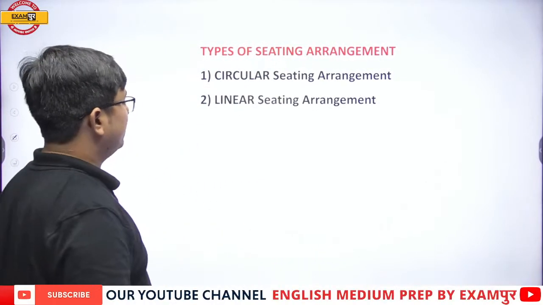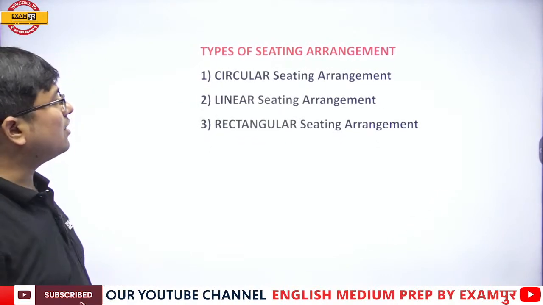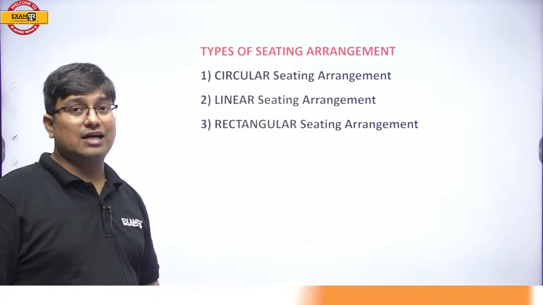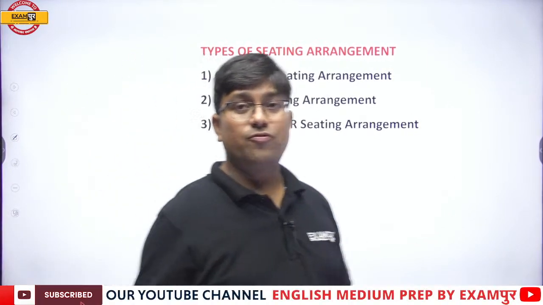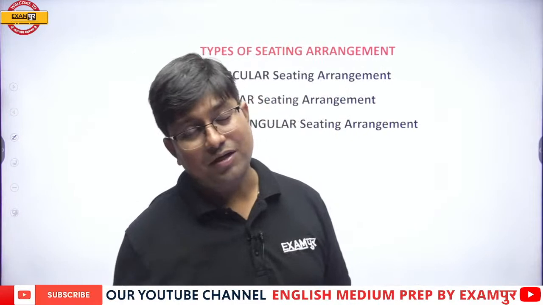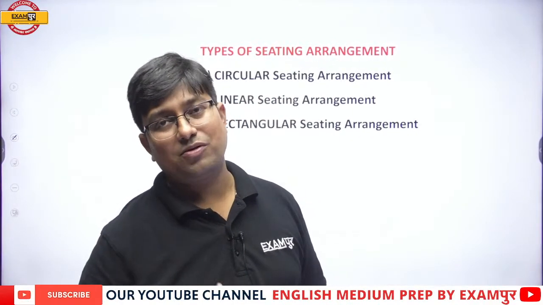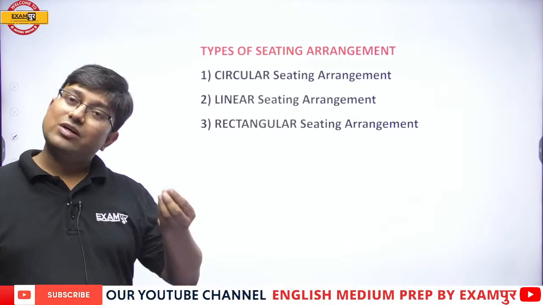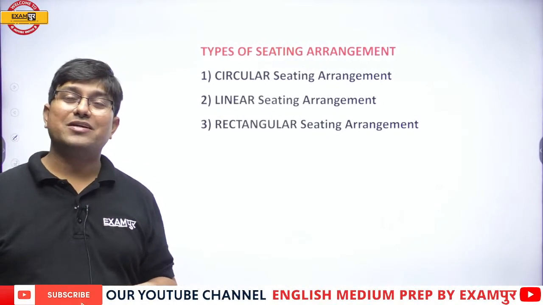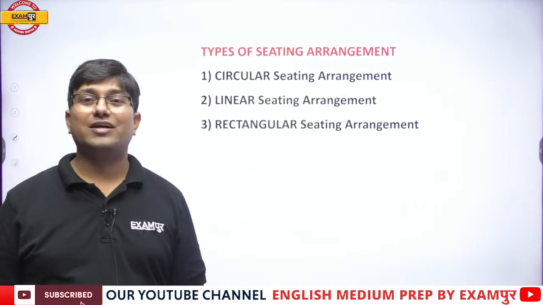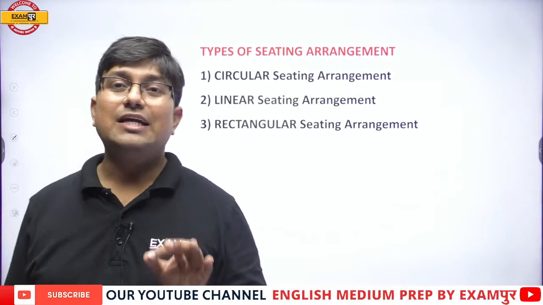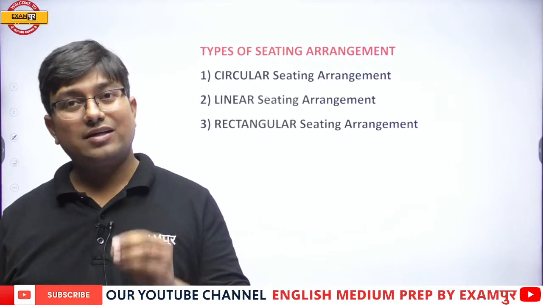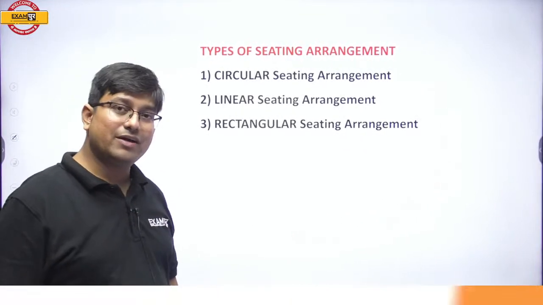Next one is the rectangular seating arrangement. In this, the people are sitting around a rectangle. Now they could be facing inward, outward, or even a mix of both of them is possible. Now square is also a special case of rectangle. So even when you are solving a square arrangement, we are already in the process of solving a rectangular arrangement. All right, everybody, getting it?